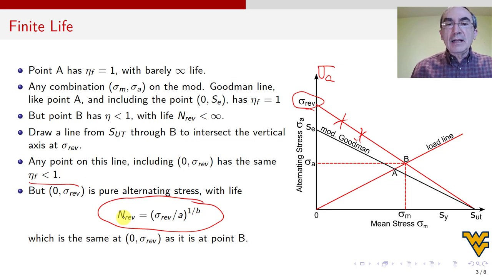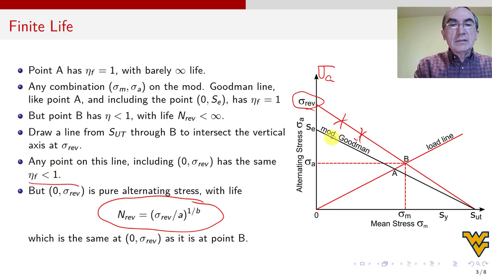If we want to do it with another criterion, all we have to do is replace this line by another line or a curve and do the same. But the easiest to explain is with Modified Goodman because it's a line. So then we have a formula for the number of revolutions that the part can take when it's subject to sigma Rev, which is equivalent to this combination of sigma m, sigma a. Equivalent in which sense? In the Modified Goodman sense, because we use Modified Goodman for the derivation.